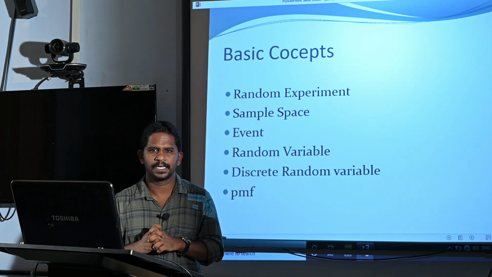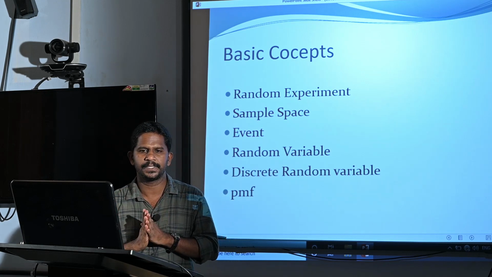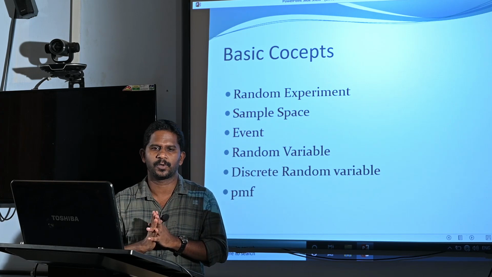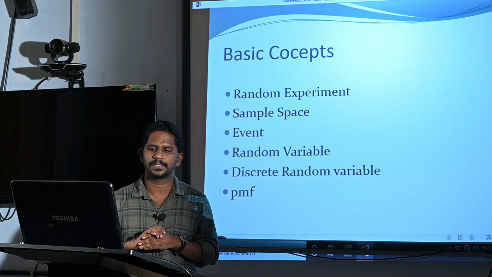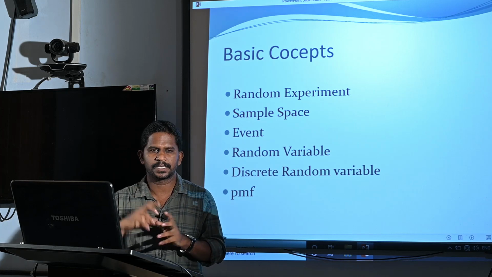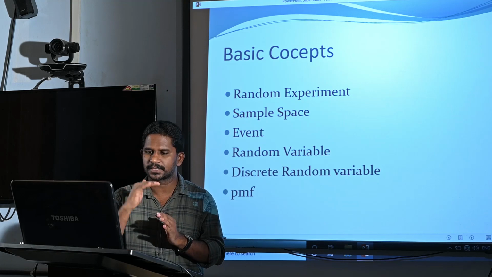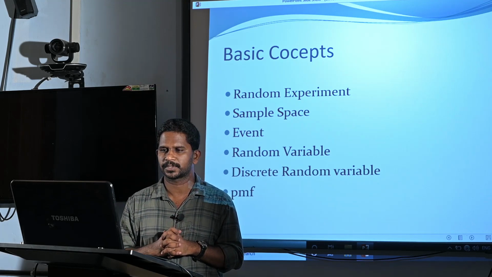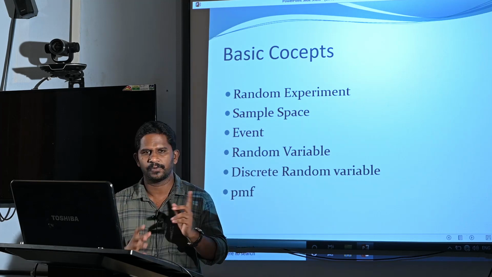First condition is that all the probabilities are non-negative, that means greater than or equal to 0. The second condition is that the sum of these probabilities is 1. Then this distribution is said to be a probability mass function. These are the basic concepts that we already discussed in the first module.